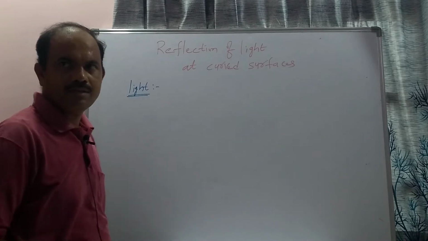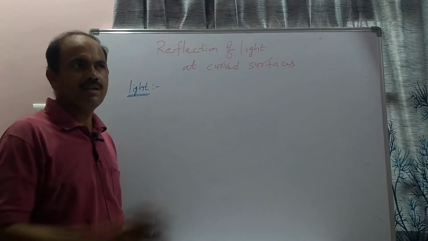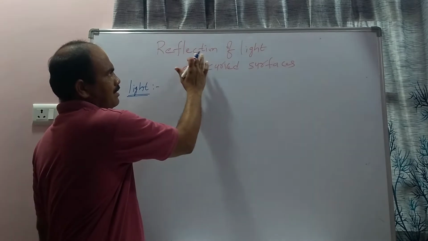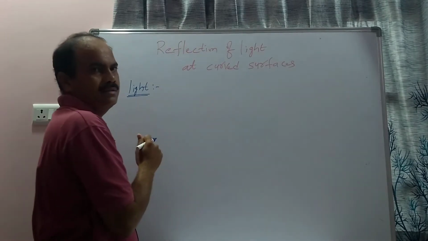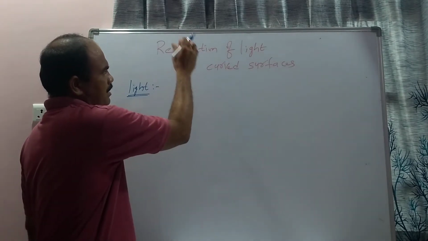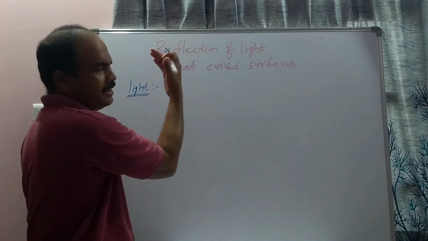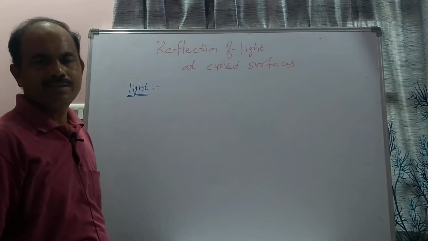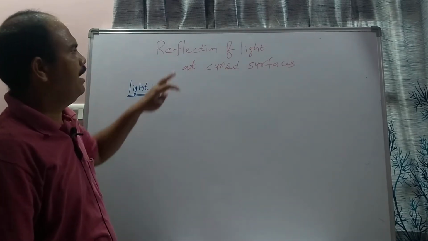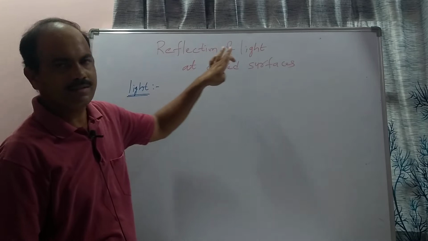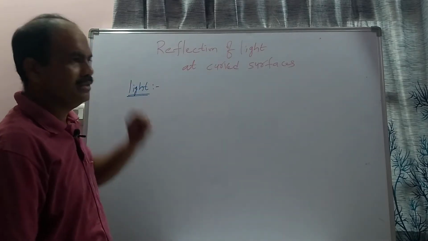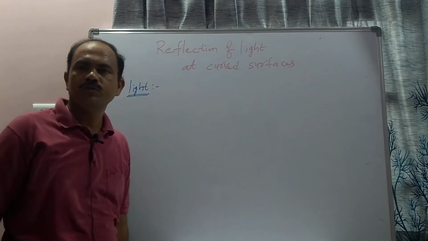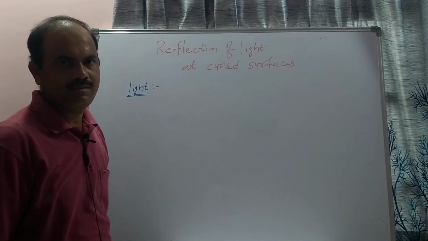Because of light we are seeing objects. When the light falls on these letters, it will be reflected from them, and when that light reaches my eye, I am able to see those letters. Because of this light we are seeing the beautiful nature around us.